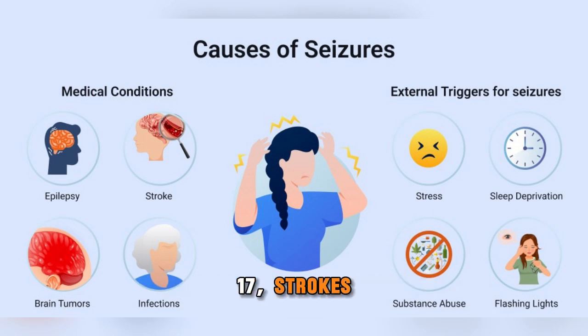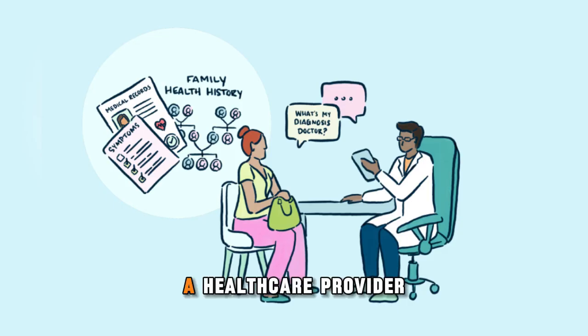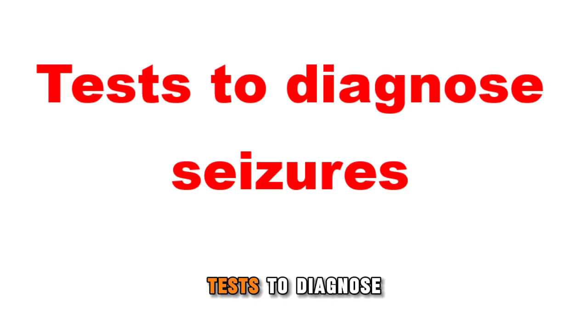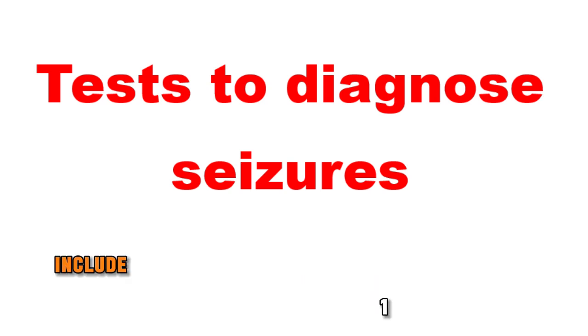17. Strokes. Diagnosis. A healthcare provider, usually a neurologist, will diagnose a seizure after a physical exam, neurological exam, and testing. During the exams, your provider will learn more about your symptoms and review your medical history and family health history. It often helps to have someone with you during your appointment who witnessed the seizure to explain what they noticed, as you might not remember what happened.